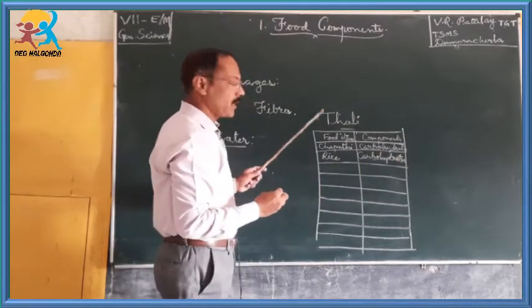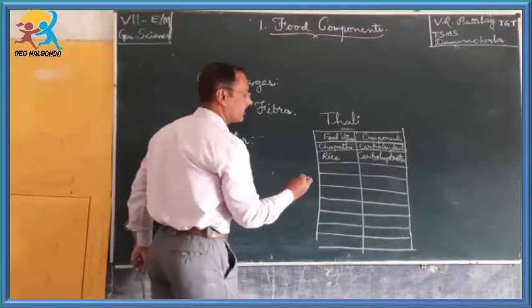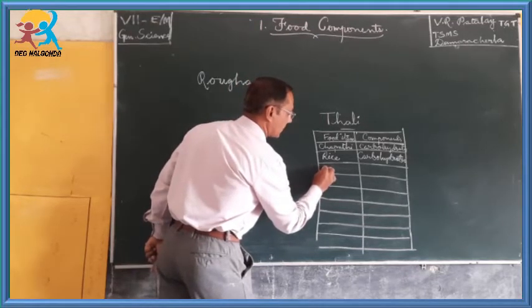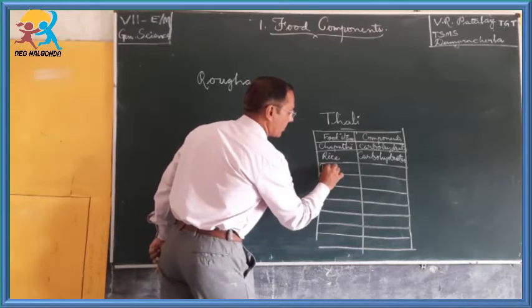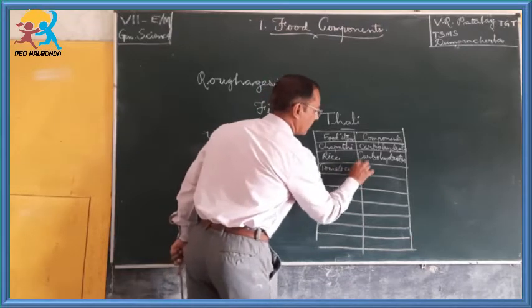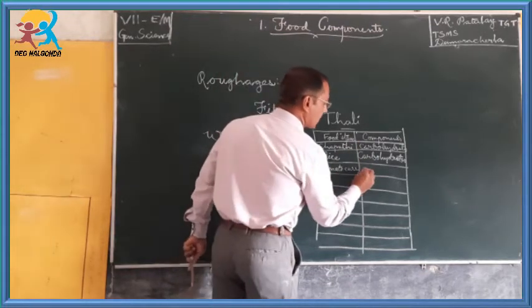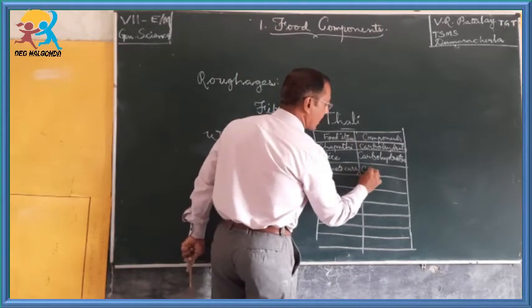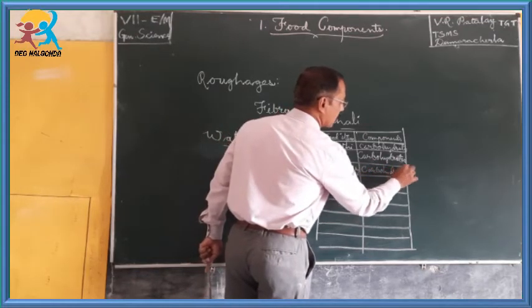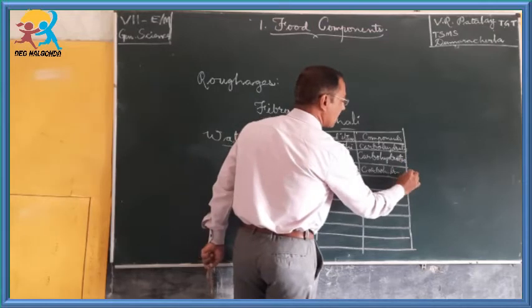Then the thali contains another food item, vegetable curries. You take tomato curry. Tomato curry turns blue black color, that means it contains carbohydrates and also fats.